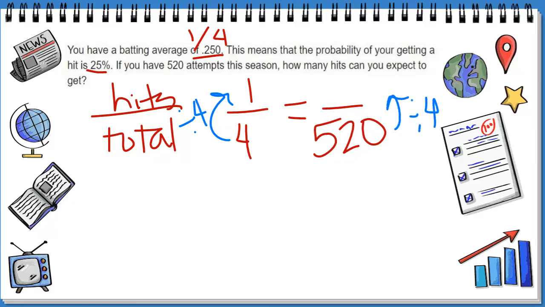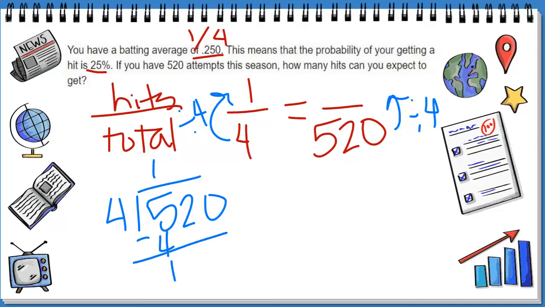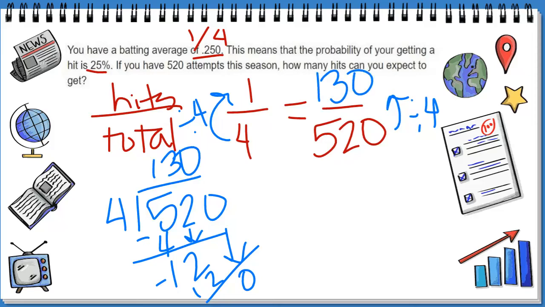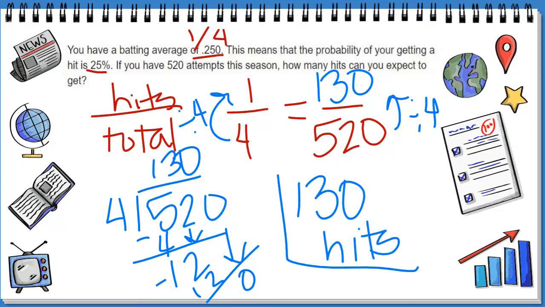So when I divide 520 by 4, I'm going to come over here and show my work. 4 fits into 5 one time, so I will take away the 4, which leaves me 1, and that 2 comes down. 4 goes into 12 3 times, so I take away that 12, which brings down the 0, and 4 will go into 0 0 times. So out of 520 attempts, I should expect to get a hit 130 times. So 130 hits out of 520.